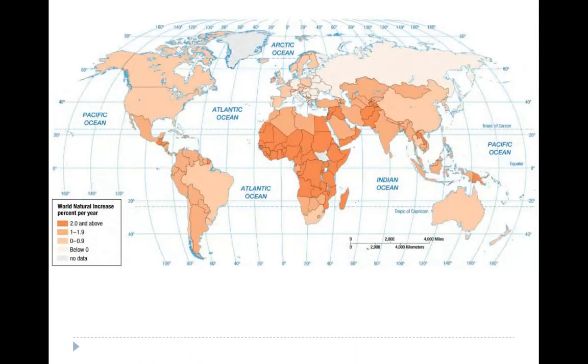This map shows the world's natural increase rate. Here we can tell the areas in which population is growing rapidly. Those areas are parts of Central America, a large majority of Africa, the Middle East, and Southeast Asia. These are all areas that are considered to be less developed areas.